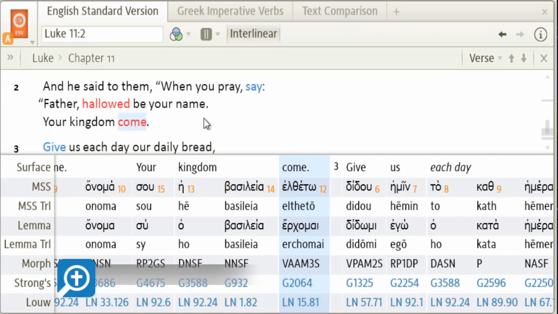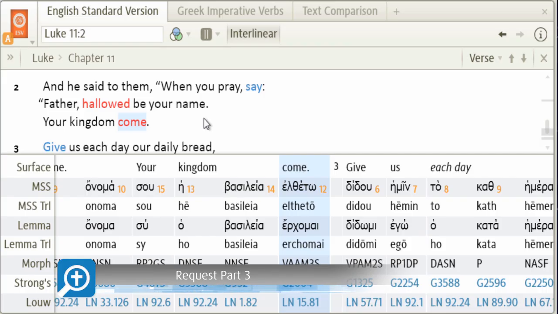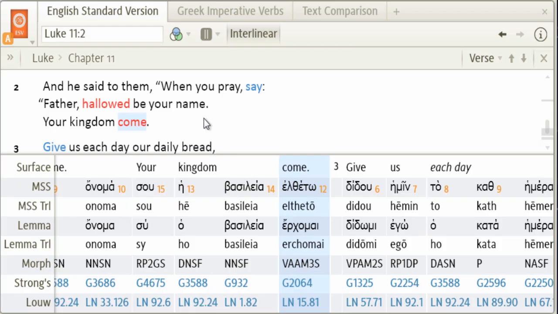And just one verse later, in Luke 11, verse 2, we see an imperative in the third person. Now, as we've seen before in other categories, the third person usually supplies words like "let him," "let her," or "let the one." Here we don't have those words supplied.